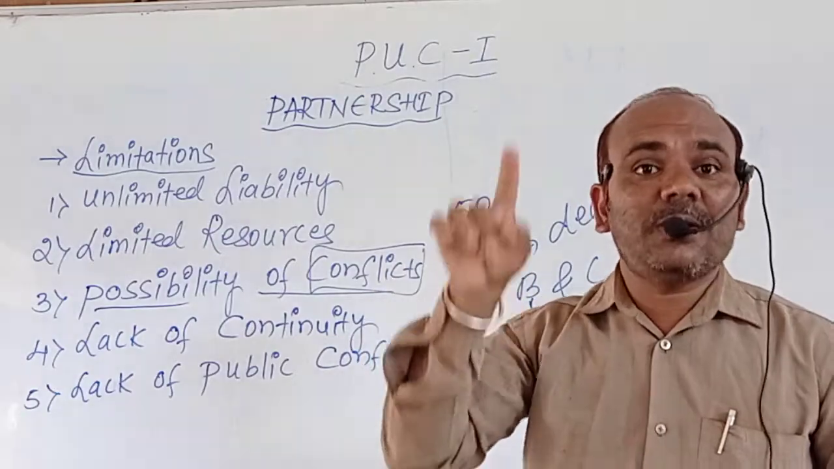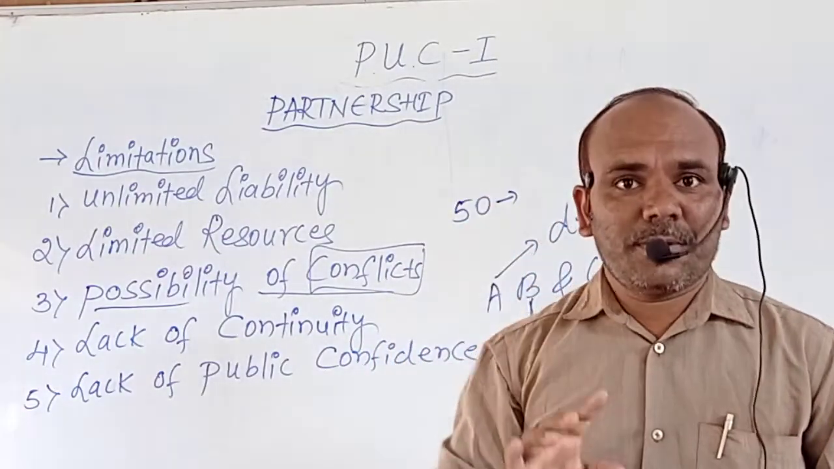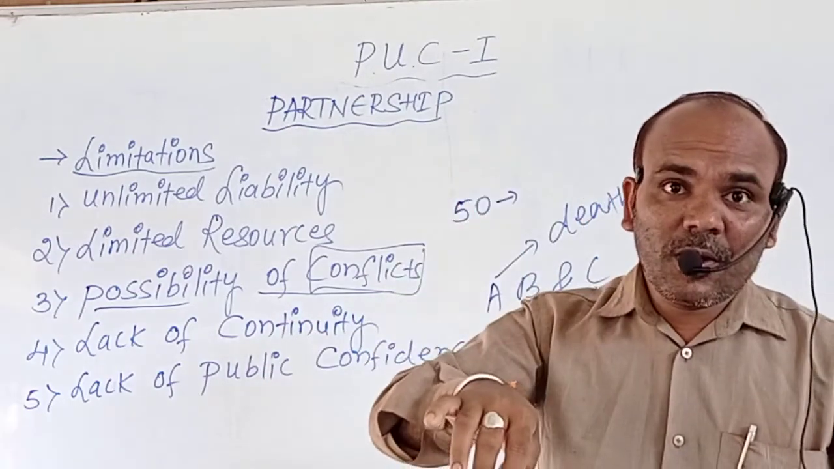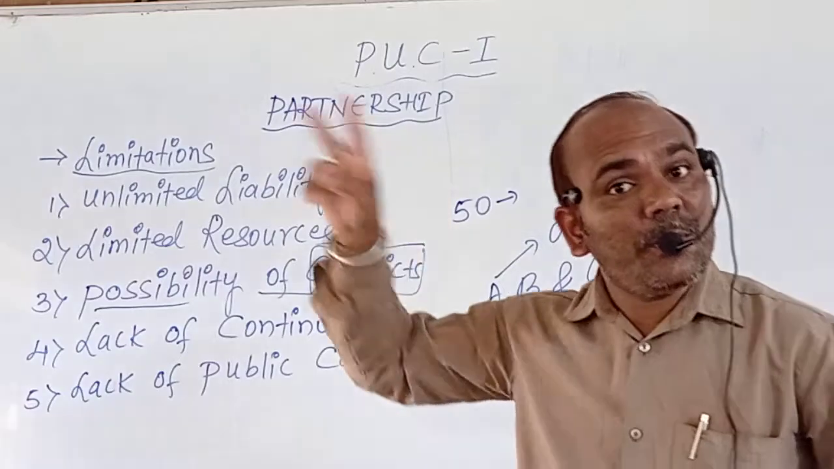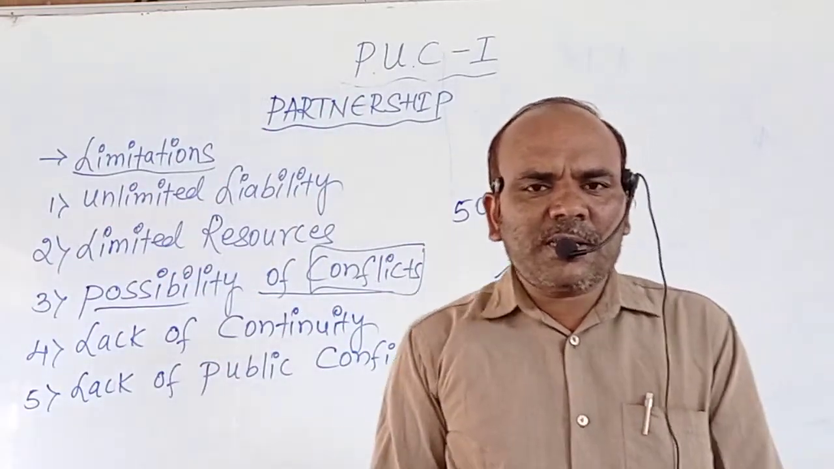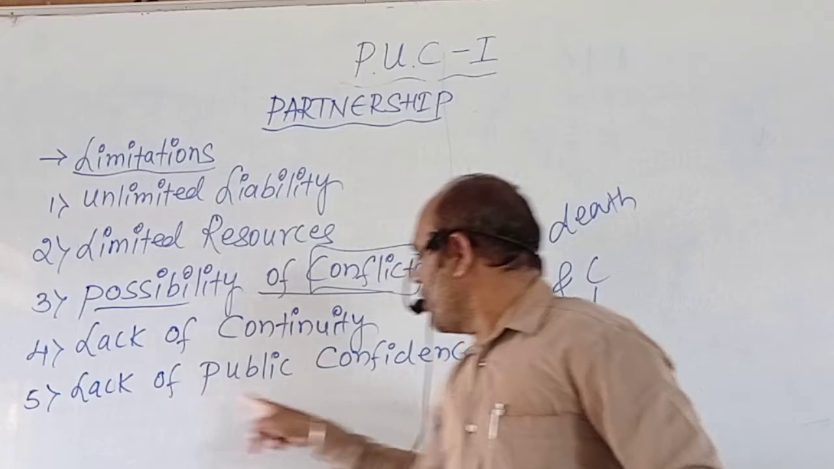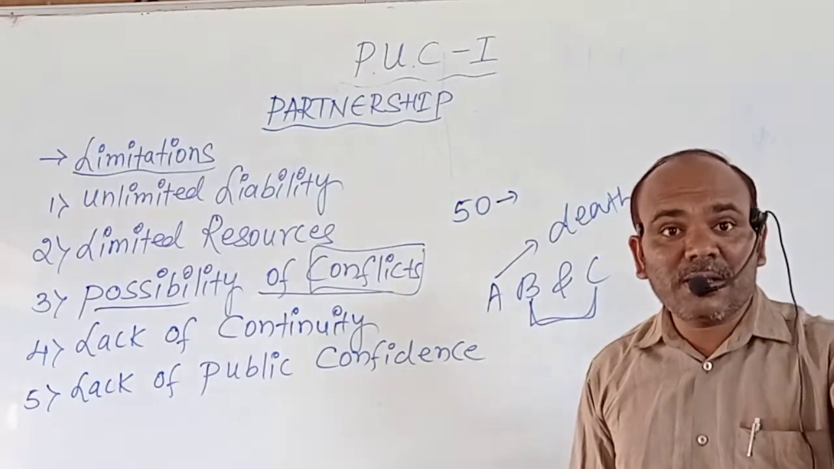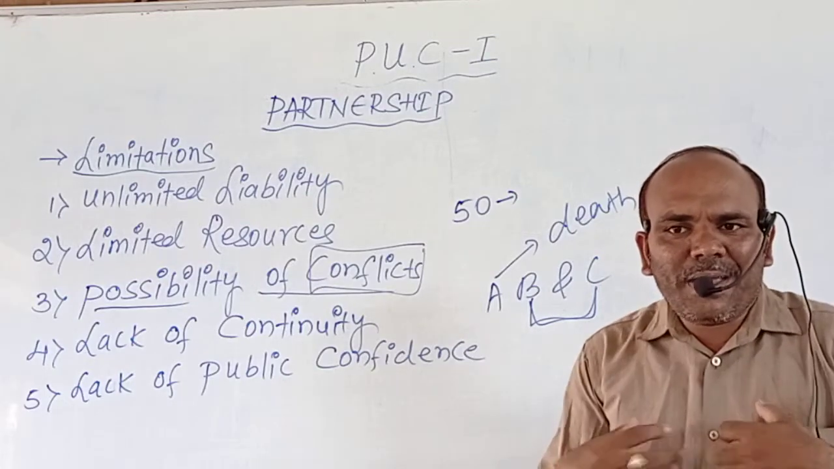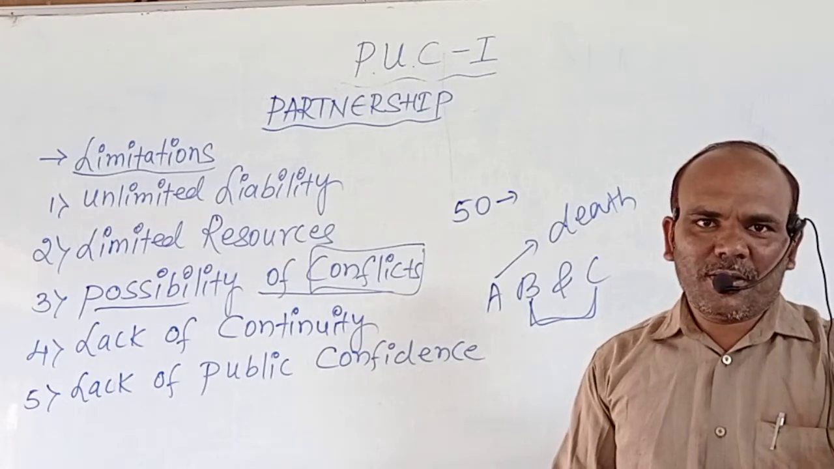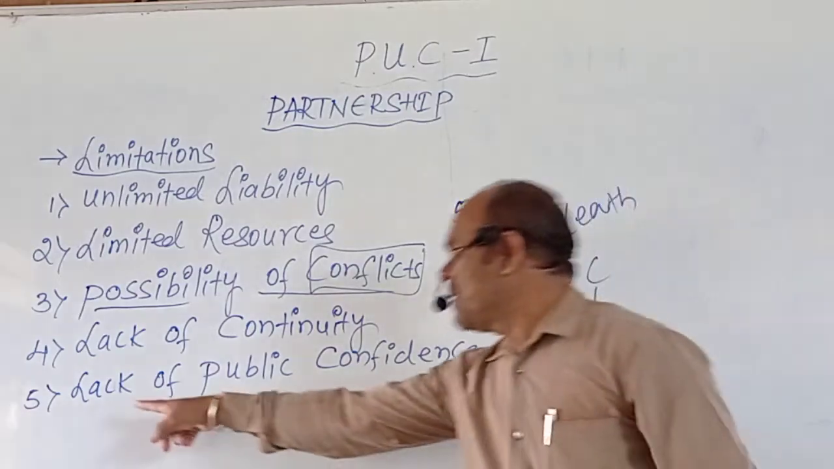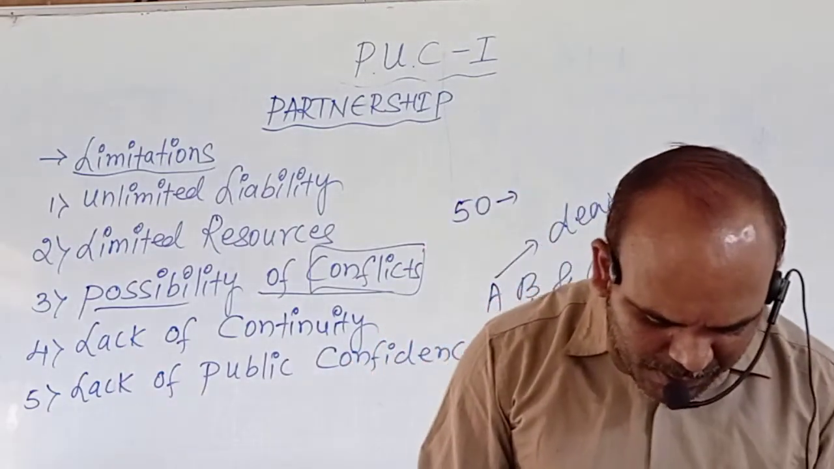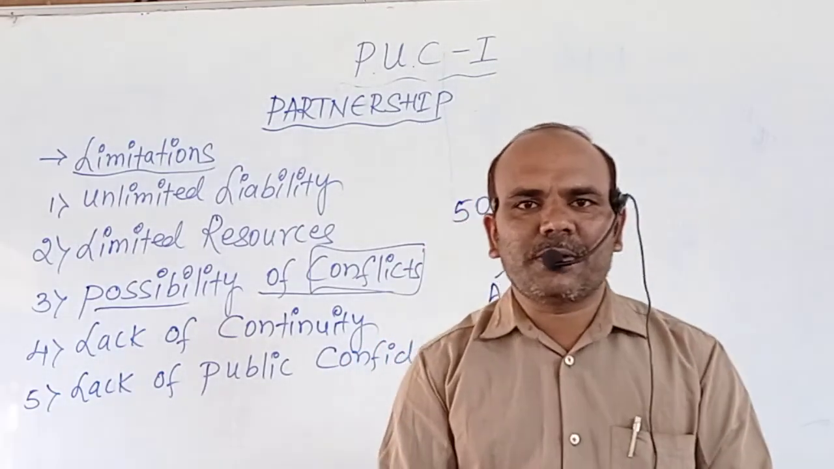It means a partnership firm is not legally bound to disclose the reports to the public. It means they can maintain secrecy of the information relating to finance. Then obviously this is treated as the lack of public confidence. When you are not disclosing the financial position of your organization, then how can we believe your organization? Only then we call it the lack of public confidence in such a business. This is also one of the limitations of partnership form of business organizations.